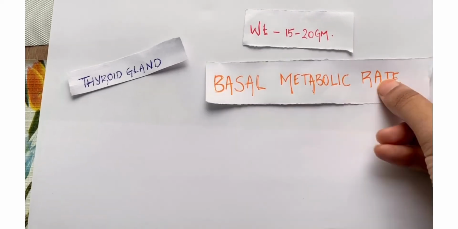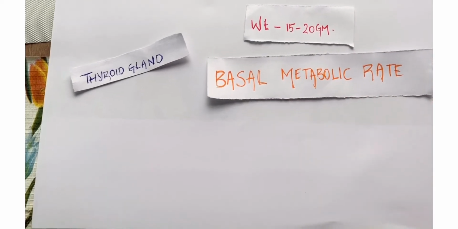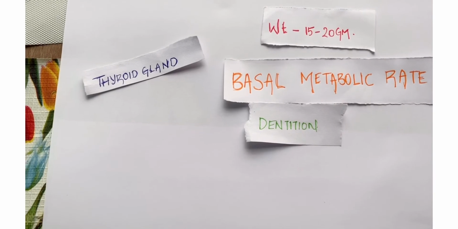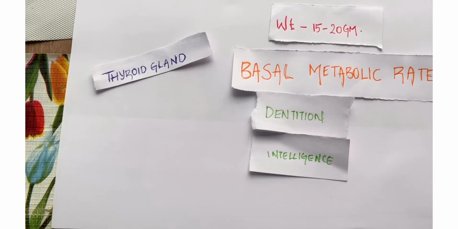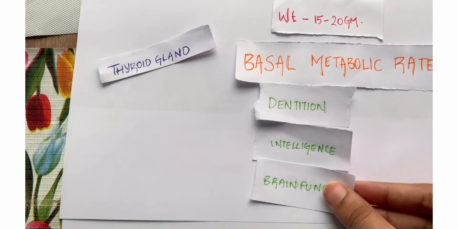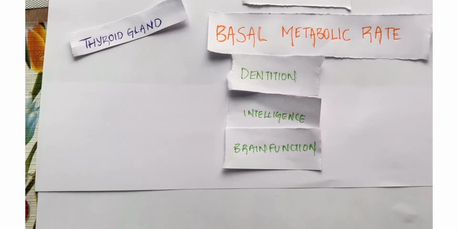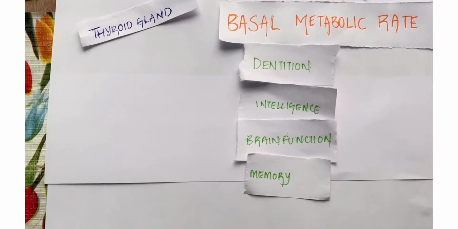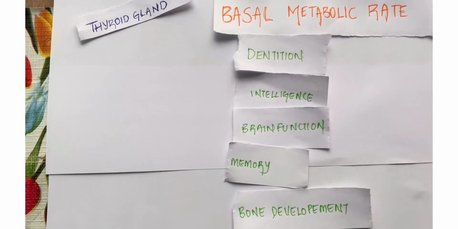It releases two potent hormones called T3 and T4, which influence the basal metabolic rate of the body and also influence the dentition, intelligence, brain function, memory, bone development, and the linear growth of the body.